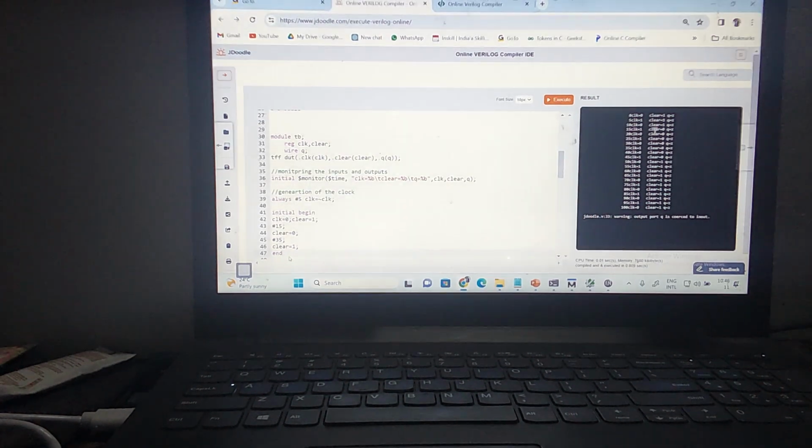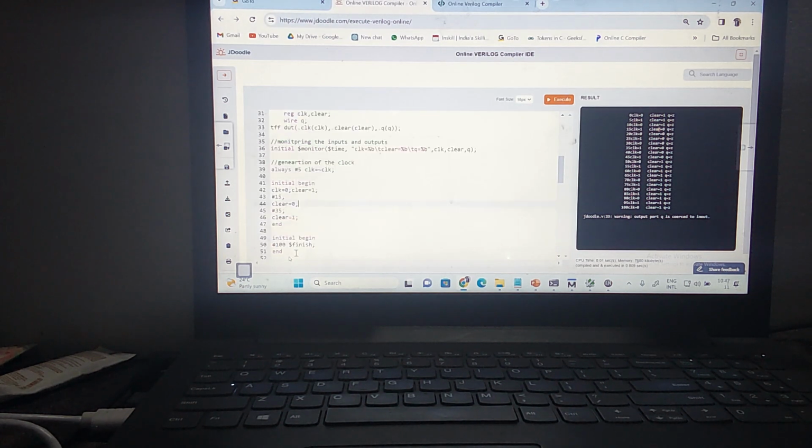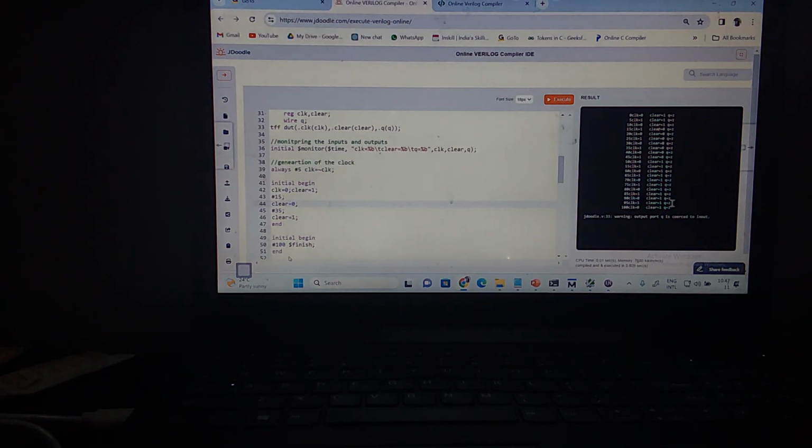So here, up to this 15, we are making clear equal to 1. Clear is working fine. Then we make clear 0 for one clock cycle, up to 50. Up to 50, clear is equal to 0. At 50, we make clear equal to 1. But Q, I'm getting 1. It is not working as a toggle operation. Can you see what changes I have to make in this program?